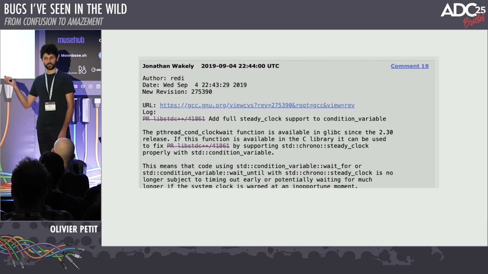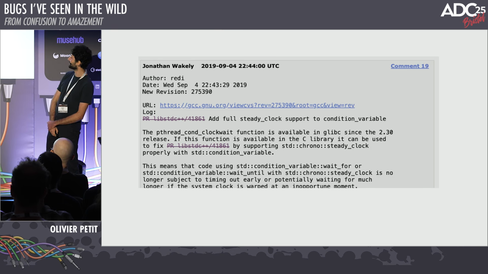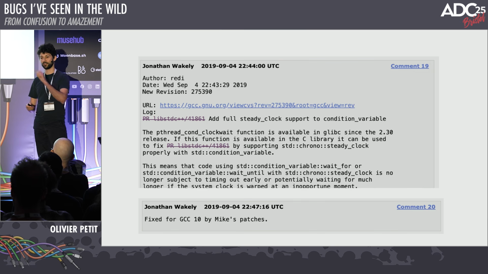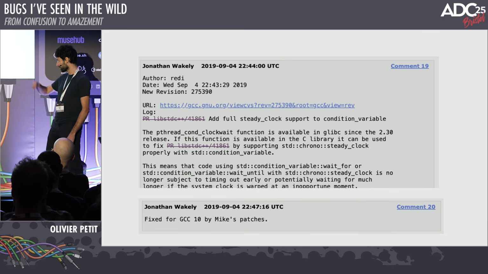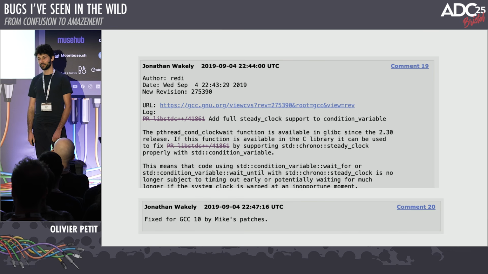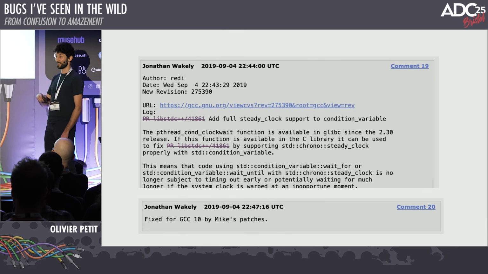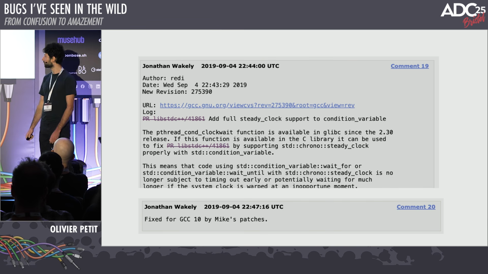And so fast forward 10 years, it only took 10 years. They added the API to be able to choose the clock you want to use when you call pthread_cond_wait, and not when you create the condition variable object. It got fixed in GCC 10, but sadly Debian 10, which we were using at the time in 2021, shipped with GCC 8 and a glibc compiled just a few months before these fixes. So Debian systems were affected until the Debian 11 release, which I believe was around 2021 or 2022. So for more than 10 years, this C++11 feature was basically unusable.